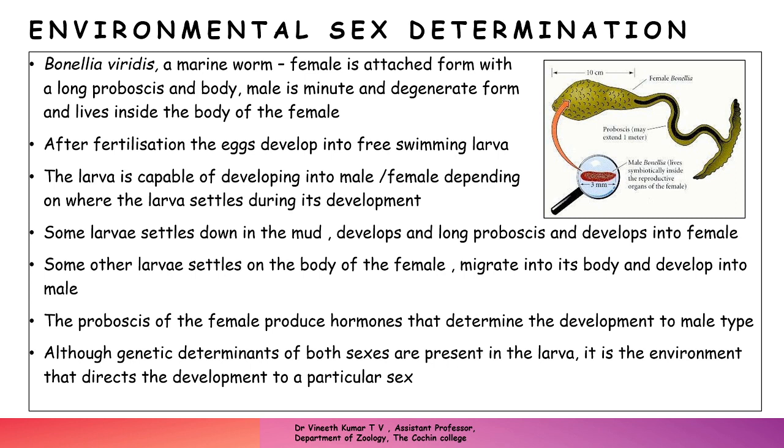Coming to the last of sex determination, the fourth type, which is environmental sex determination. This is one example of environmental sex determination. There are also other examples, like reptiles, crocodiles, turtles, etc., which lay their eggs on land. They dig the soil, the sea floor or the seashore, and if it is a crocodile, in the sand, they dig and lay the eggs in the land and cover it. Incubation is done inside the soil with the heat of the sun, etc.